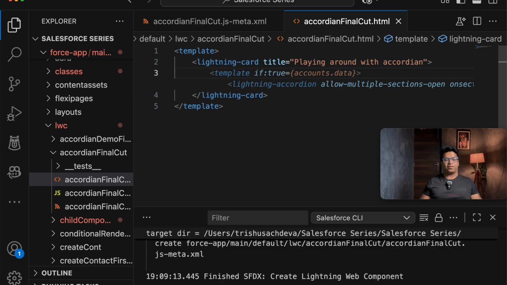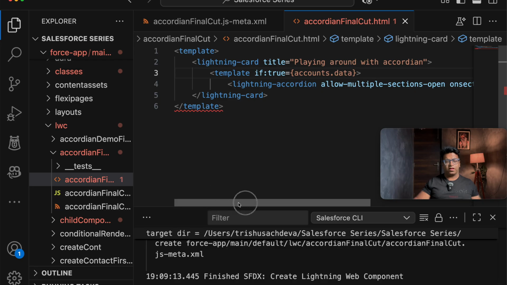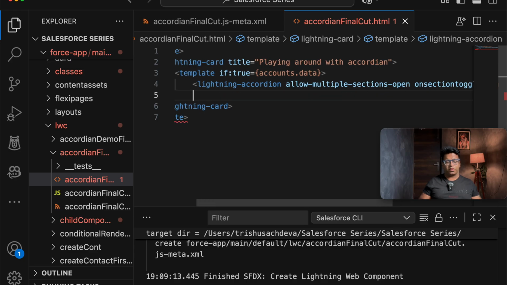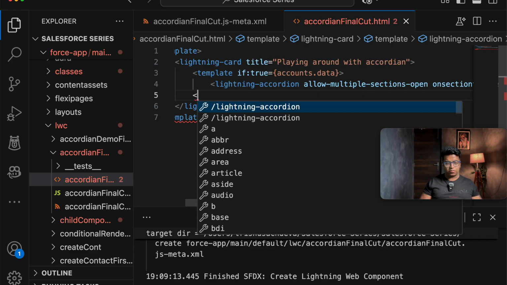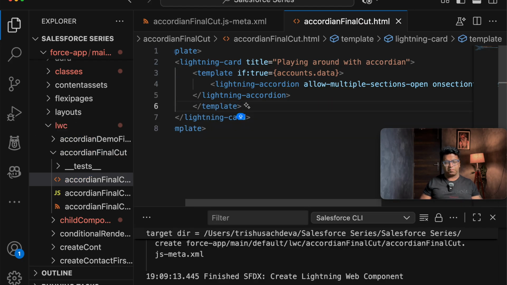Okay, so let's start now. I will be taking template if:true. First I have done the lightning card, and after the lightning card, since I have not taken accounts.data, here I will be doing accounts.data if:true, then we will be playing around with this. Let's give a tab here so that I don't have to write the accordion again. I will be closing the template so that the lightning accordion gets closed and the template gets closed further.